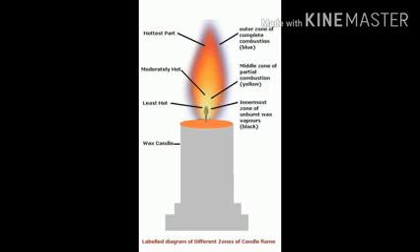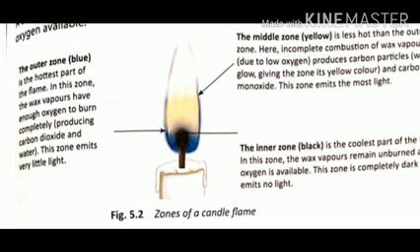Now next is the middle zone or the yellow zone, which is also known as the zone of incomplete combustion. It is less hot than the outer zone. However, it produces carbon particles as its residue and also emits carbon monoxide. But this zone emits most of the light.